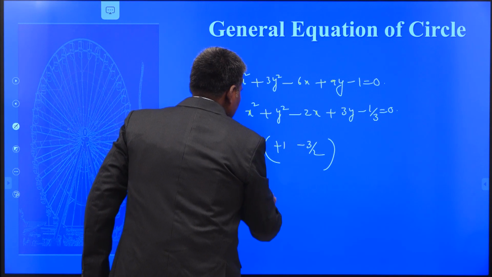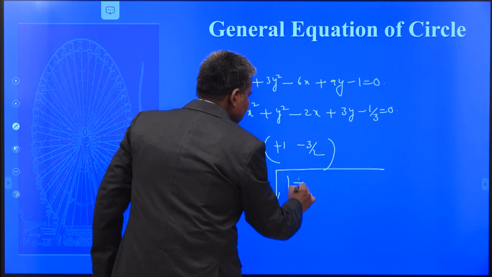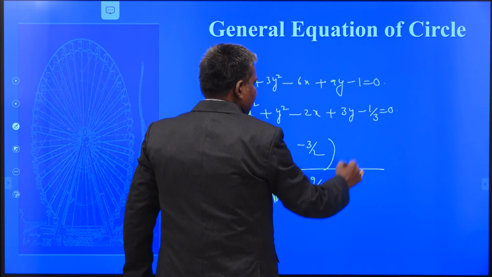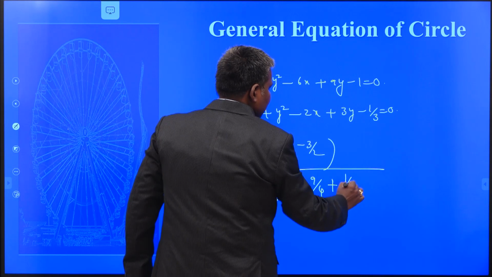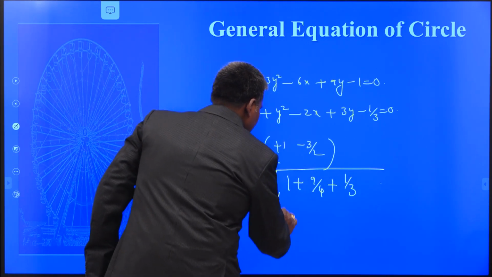And the radius is nothing but root of squaring and adding. That is 1 plus 9 by 4 minus the constant. Already minus 1 by 3 is there. Minus of minus is plus 1 by 3. So you can take the LCM.